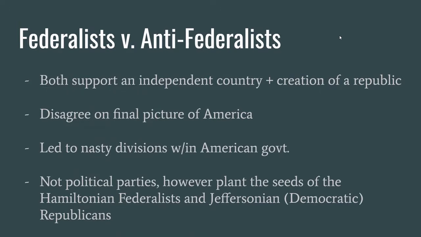So in general, both these groups agree upon having an independent country and a republic. However, they disagree on what direction America should take and the strength and power of the national government. This will lead to nasty divisions later on and ongoing debates throughout all of U.S. history about the size and role of U.S. government. Both of these groups are not political parties. However, they plant the seeds of the first two-party system of the Hamiltonian Federalists and Jeffersonian Republicans.